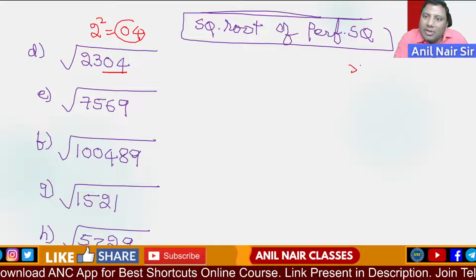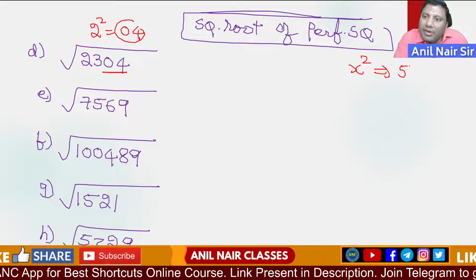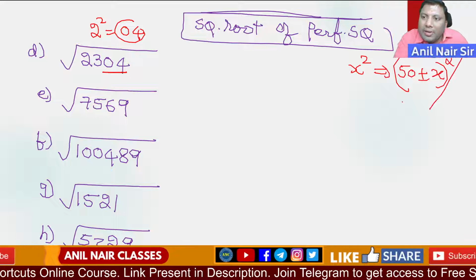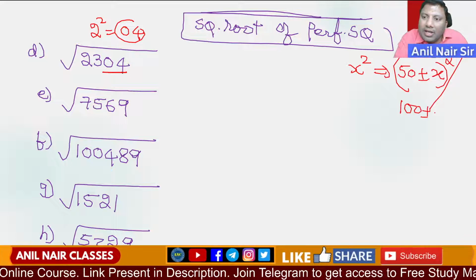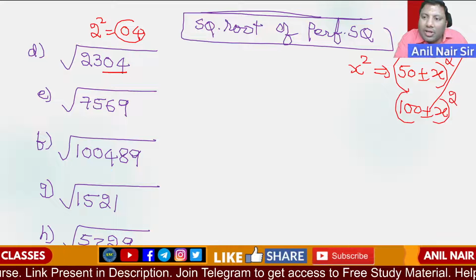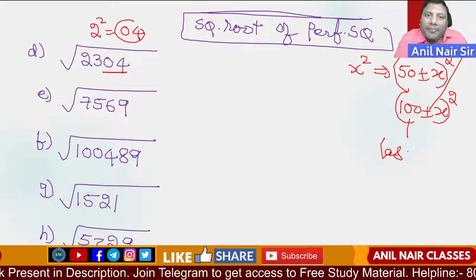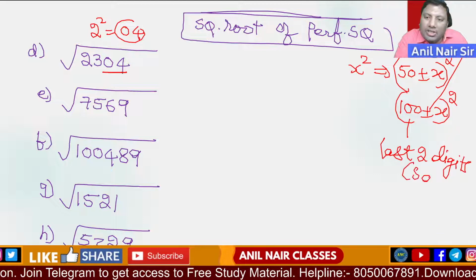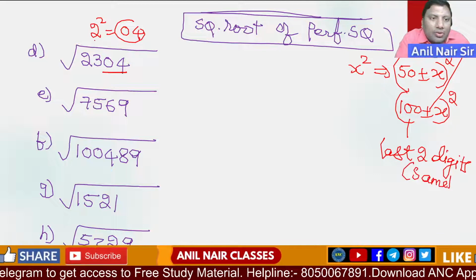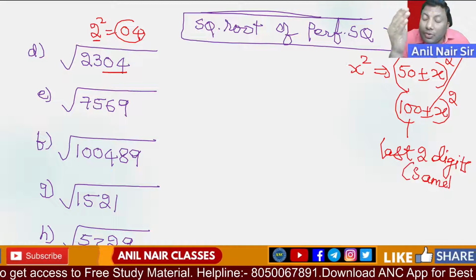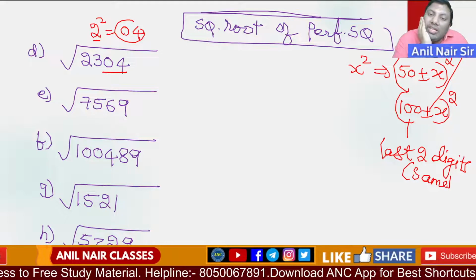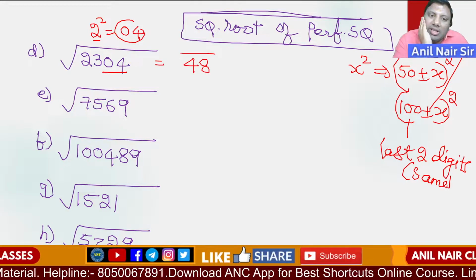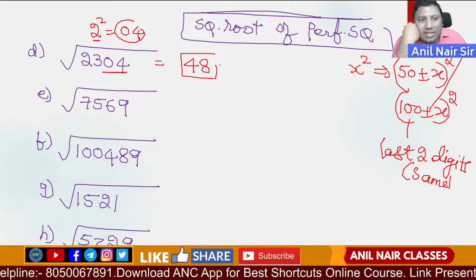Then execute the logic: 50 plus or minus x whole square, or 100 plus or minus x whole square. Last two digits will be the same. So it is 2 square, 04. 50 plus 2 is 52, and 52 square is greater than 2400. So 50 minus 2, 48. Answer is 48.